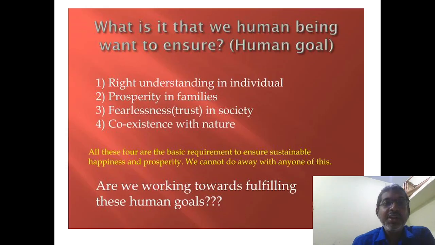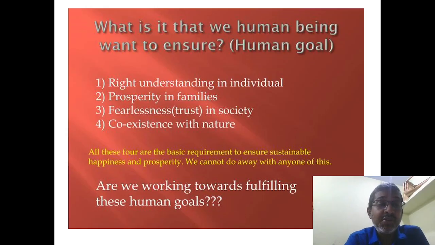What is it that a human being wants to ensure? What is the ultimate goal of the human being? The first one is right understanding in the individual. As an individual person, you must expect right understanding in people. The second one is prosperity in the families. Prosperity means in terms of physical assets, and each and every family runs behind that.